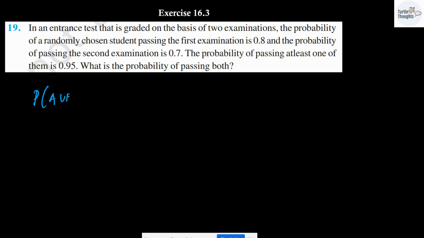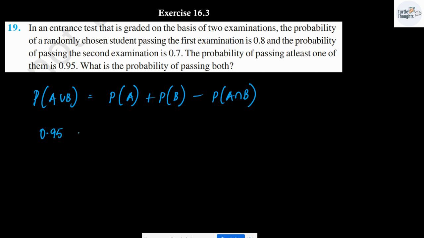Probability of A union B will be equal to probability of A plus probability of B minus probability of A intersection B. Substituting all the values, 0.95 will be equal to 0.8 plus 0.7 minus probability of A intersection B. I can transfer probability of A intersection B to the left hand side. It is going to turn to positive sign.